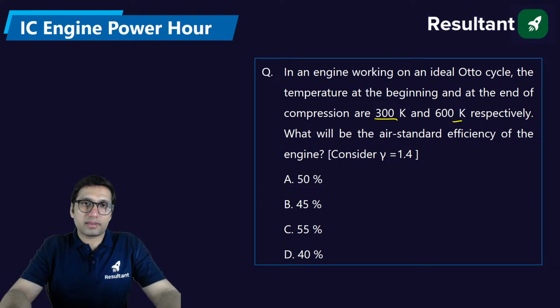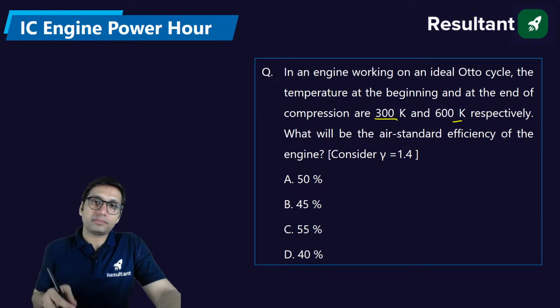Yeah, the reason is correct. If you compare same compression ratio and same heat input, then the cycle which is having least heat rejection will be having more efficiency. If you compare same compression ratio and same heat rejection, then the cycle having more heat input will have more efficiency.